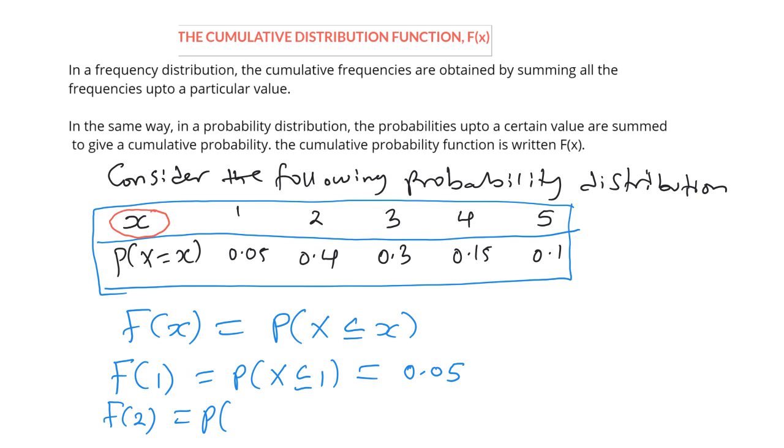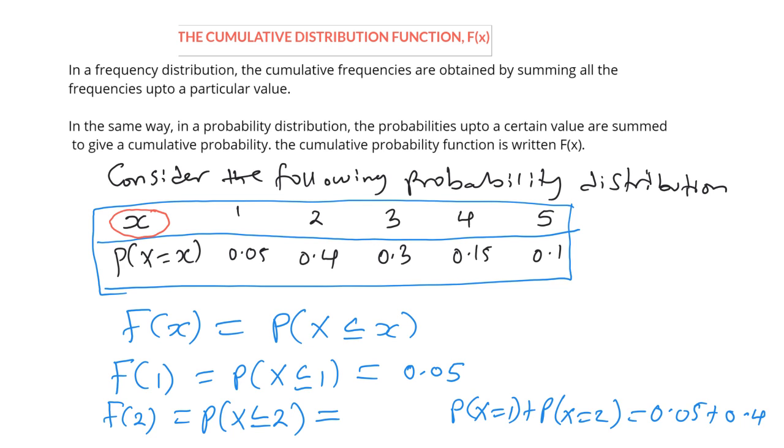So, what about F of 2? This is the probability that X is less or equal to 2. And for the probability of X less or equal to 2, there are two values: the probability of X equal to 1, and the probability of X equal to 2. So you get 0.05 and add on 0.4. What do we get? F of 2 will be 0.45.